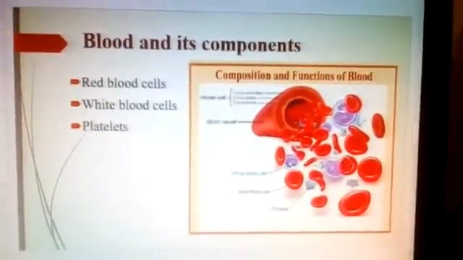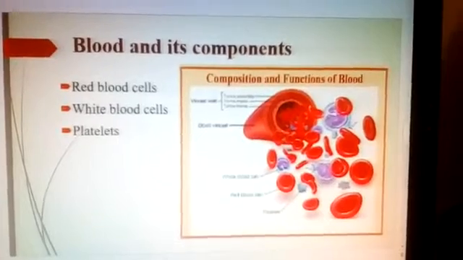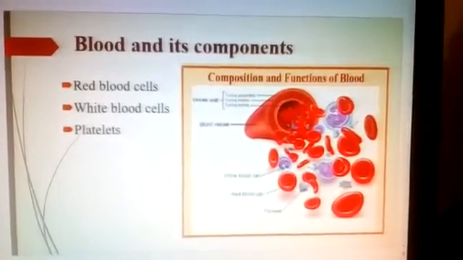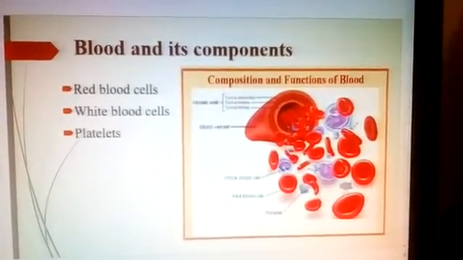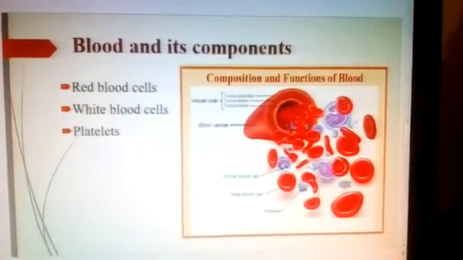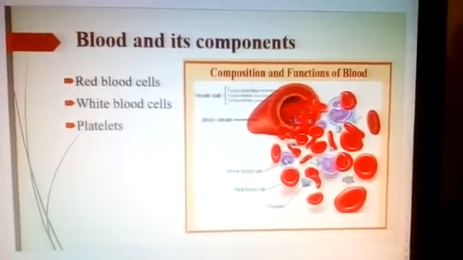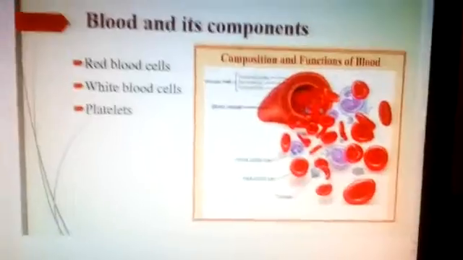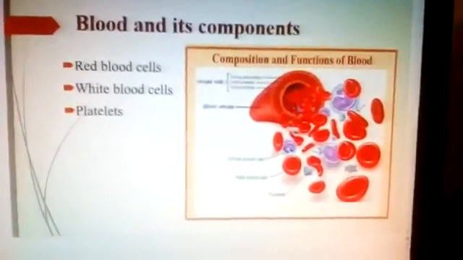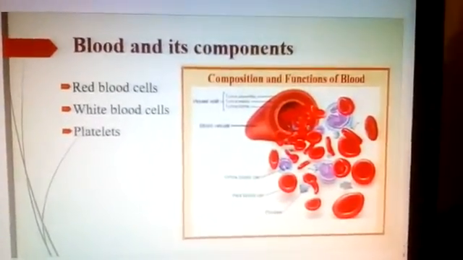So what are the functions of red blood cells? It carries oxygen along with the hemoglobin, and white blood cells fight against germs. Platelets help in clotting of blood. So this is all about blood and its components.